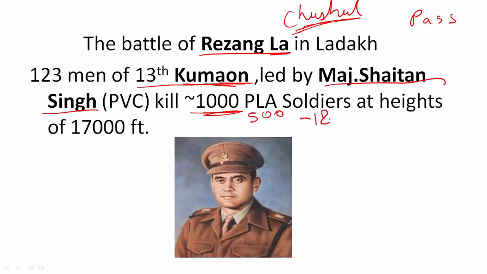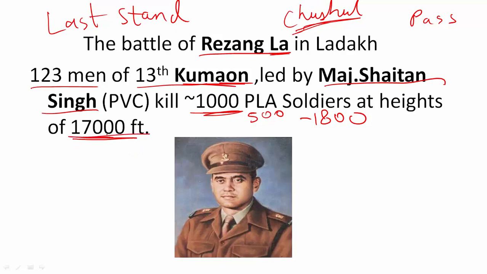Some estimates say around 1,800 Chinese soldiers were killed by just 123 men of the 13th Kumaon. It was a historic last stand. It is one of the best last stands in the history of warfare, modern warfare. And remember, this was at the height of 17,000 feet. It is very high. It was freezing cold, and the brave soldiers of India fought at such high altitudes.